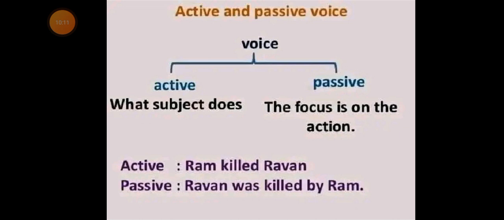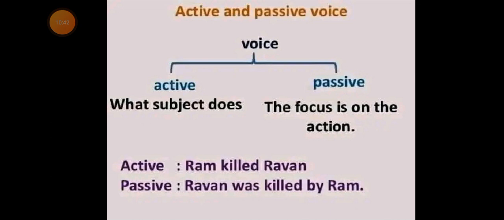That is why the rule states that in the active voice, the subject is the doer of the action: Ram killed Ravan. Whereas in the passive voice, the subject receives the action: Ravan was killed by Ram.